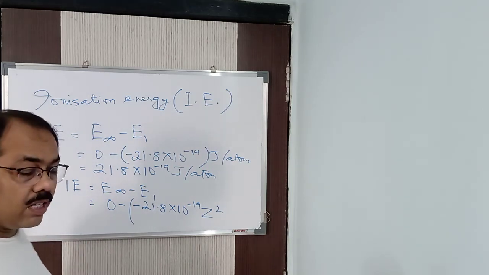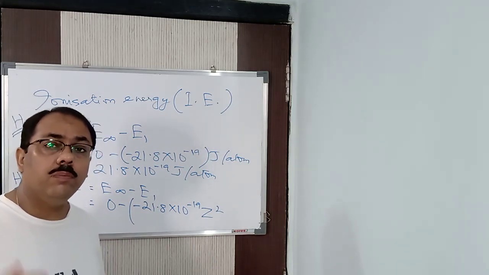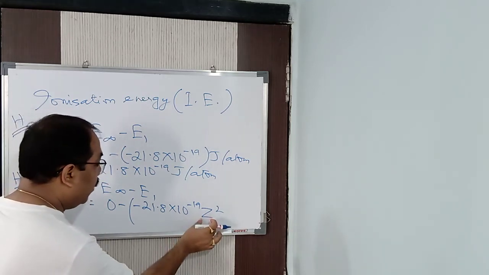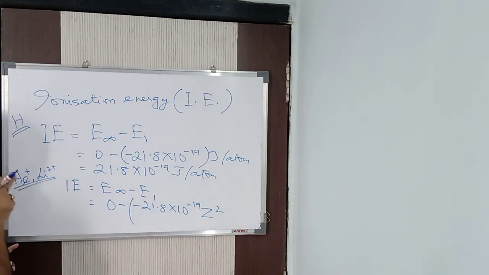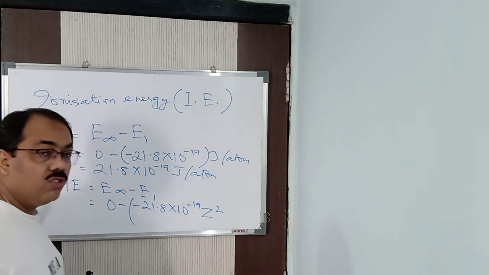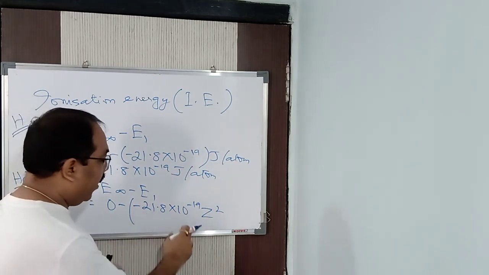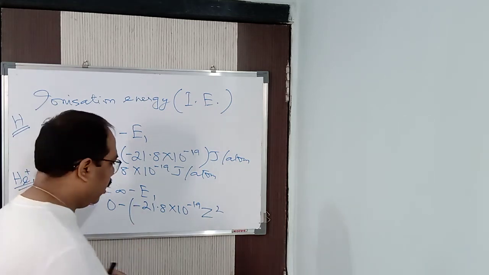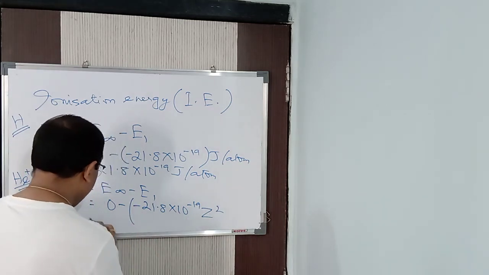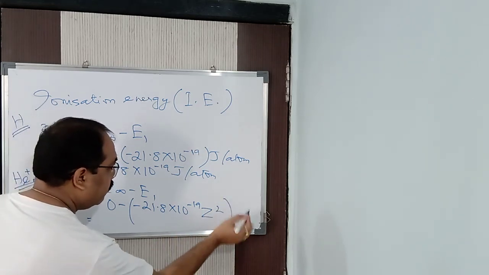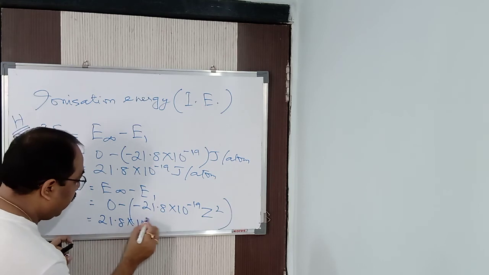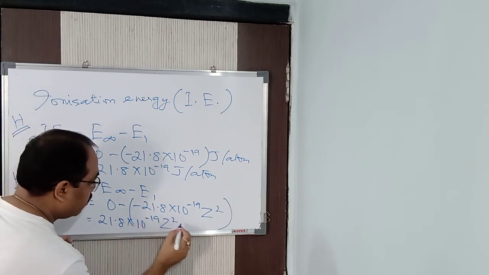For hydrogen-like particles, it will be minus 21.8 into 10 to the power minus 19 Z square by n square, because here the atomic number is changing. For helium it is 2, for lithium it is 3, so definitely it is going to change. The value of n is always 1 for ionization energy. So we get the formula as 21.8 into 10 to the power minus 19 Z square joules per atom. Remember it.